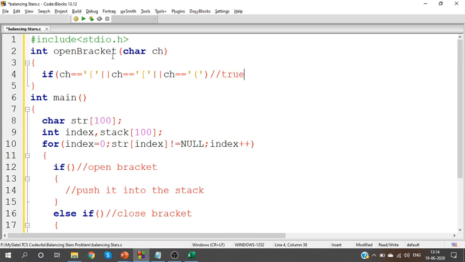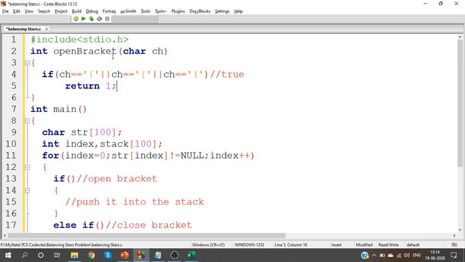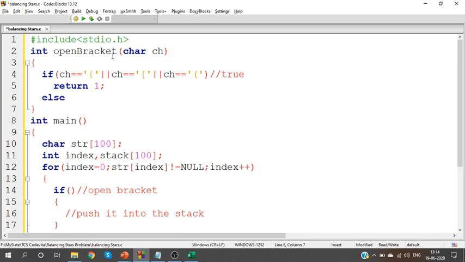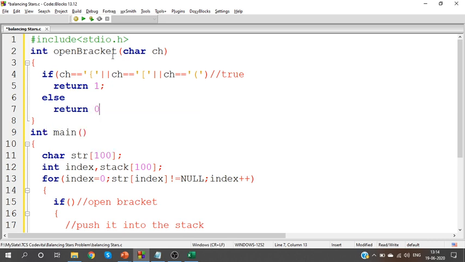Yes, I have an open bracket, so return 1. Since it is true, I will return 1. Otherwise, we'll return 0. Clear? When I find the open bracket, it is true, so we'll return 1. Otherwise, we'll return 0. Okay?